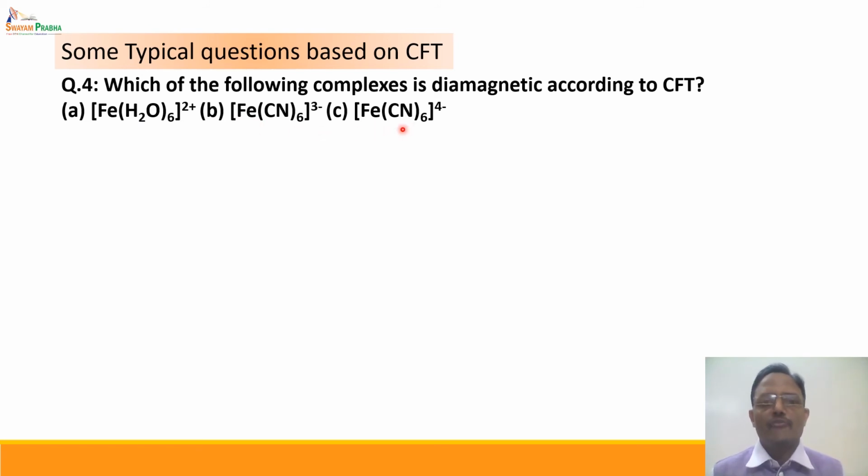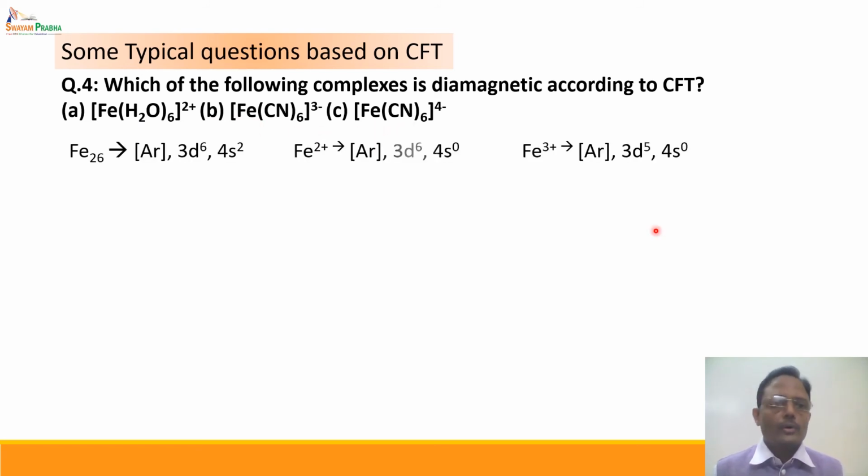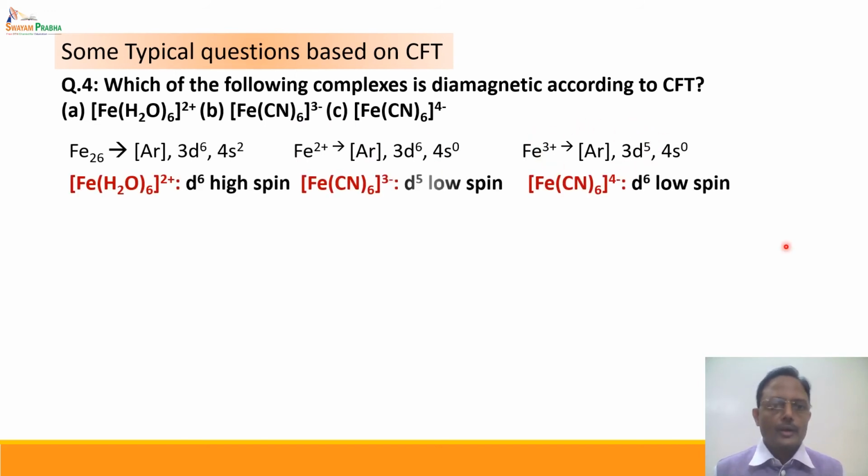Now if we observe the three complexes which are given, this complex has Fe2+, this is Fe3+, and this is again Fe2+. So the electronic configurations of Fe, Fe2+ and Fe3+ can be shown like this. Fe2+ is a d6 system, Fe3+ is a d5 system. Now in this case, [Fe(H2O)6]2+. The difference between these is the nature of the ligand.